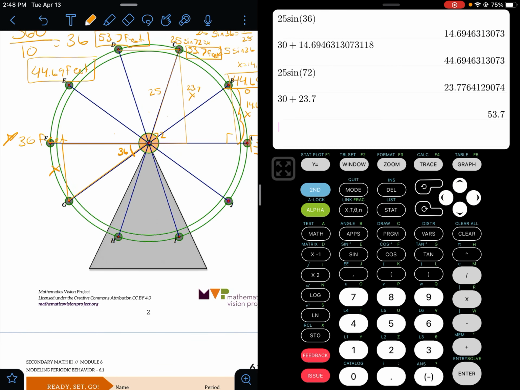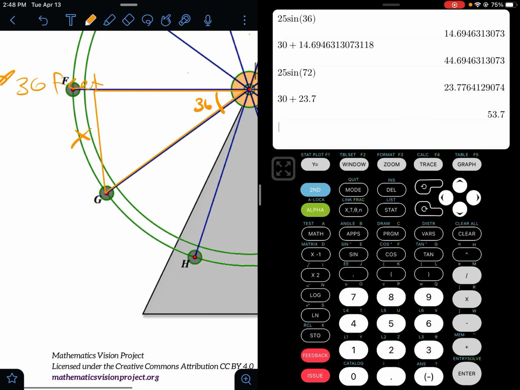So we're just going to do sine of 36 equals, oh, and we have to put our hypotenuse in there, which is going to be 25. So it's going to equal our opposite over our hypotenuse, which is 25. Cross multiply, you get 25 sine of 36. And 25 sine of 36 is 14.69. So to find this point G, it's 14.69 lower than the 30.